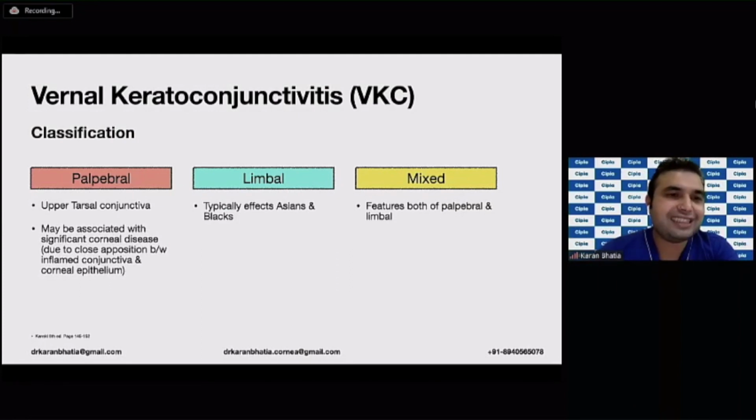The palpebral variety generally involves the upper tarsal conjunctiva. This is very important because the atopic conjunctivitis that I will be describing later generally involves the lower tarsal conjunctiva. Now, the palpebral variety can be associated with significant corneal diseases. This is because of the contact between the inflamed conjunctiva and the corneal epithelium.